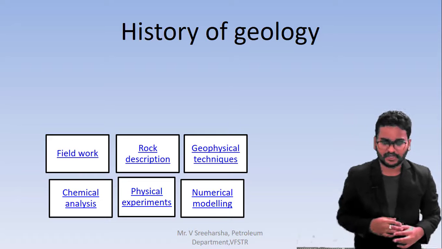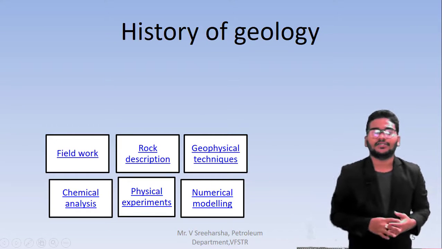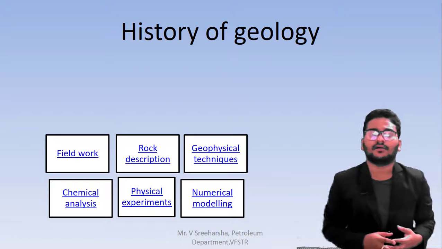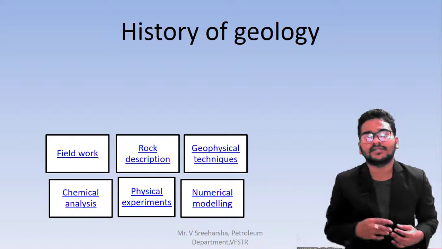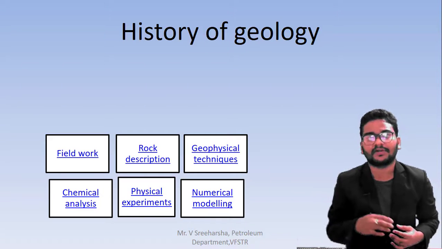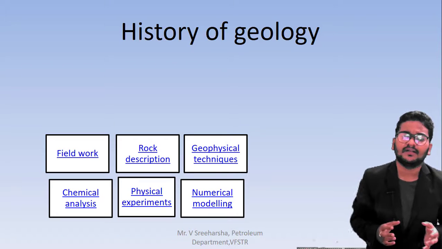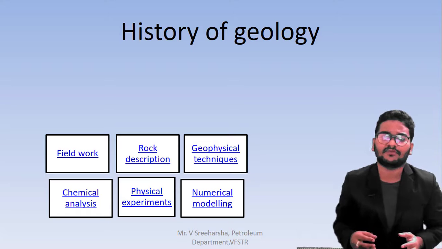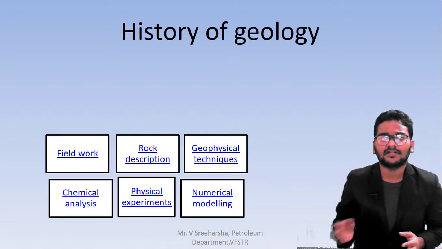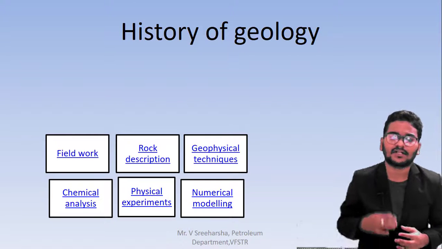First of all, field work, and after that we go through the rock description. Mainly we start with field work. A group of people will roam around the whole area which has been allotted. They will go through the different areas and check what formations are present there. If there is a different kind of rock, they will note down the different structure formations, and they will note down faults, folds, and different kinds of things. All of this comes under field work.